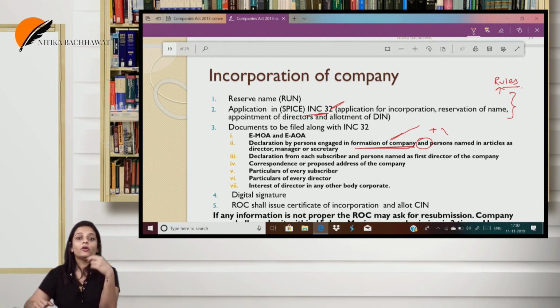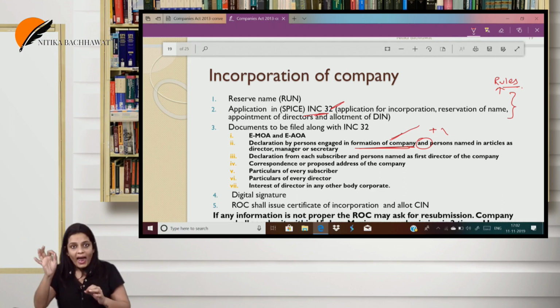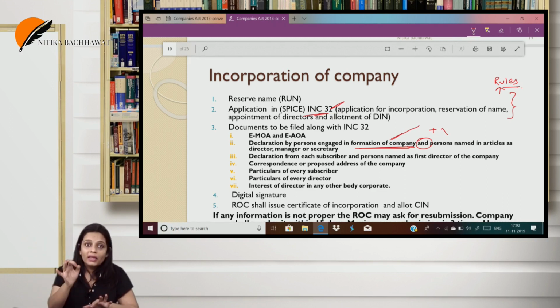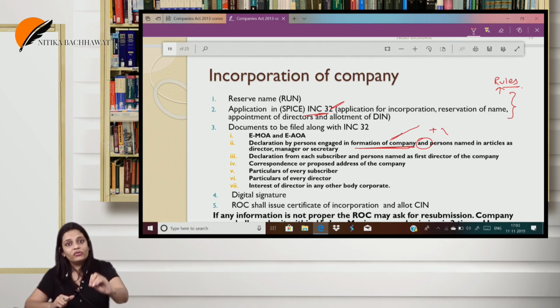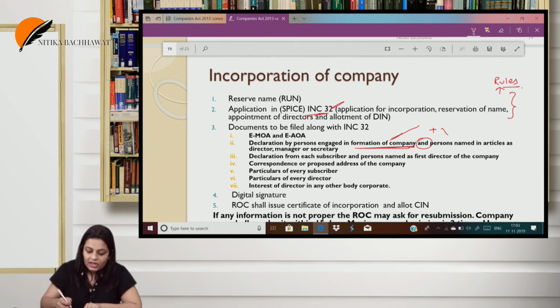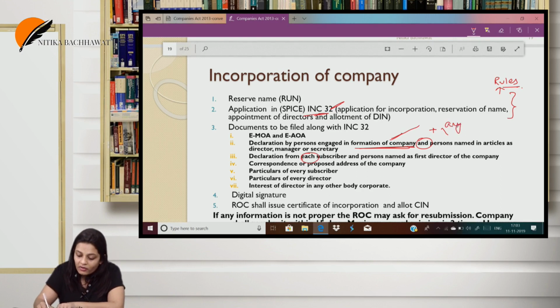Either an advocate or a chartered accountant or a cost accountant or a company secretary, and a person who is named in the articles of the company as a director or manager or secretary. What declaration? That we have fulfilled all the requirements of the Act for the incorporation of the company. Again a declaration. Now here it is each subscriber. Here it was any one of them will give.